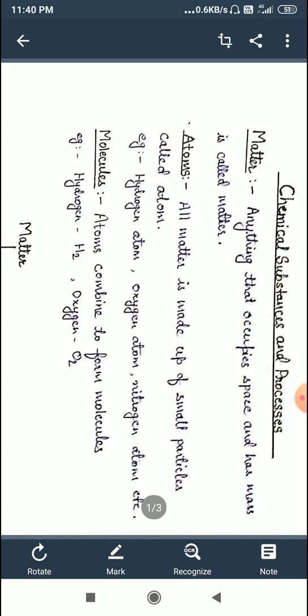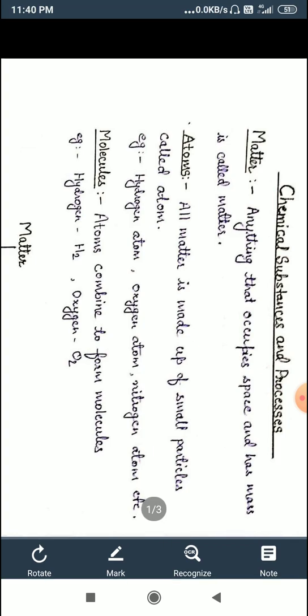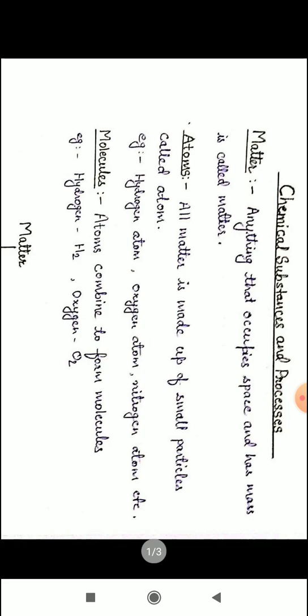Anything that occupies a space and has mass is called matter. All matter is made up of atoms and molecules. Let us know what is atom. All matter is made up of small particles called atoms. Atom is the smallest particle of matter. For example, hydrogen atom, oxygen atom, nitrogen atom, etc.